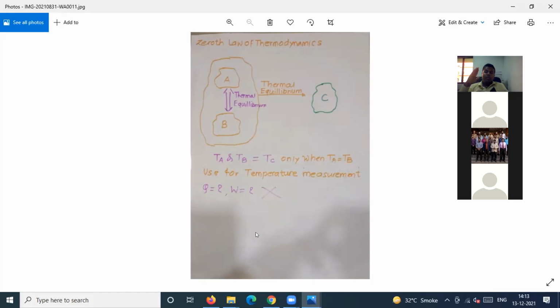See, there is no concept where you can add the temperature. Temperature can never be added. Let me clear. I am repeating. When can we say the temperature of both bodies is the same as the third body? We can say it only when the temperature of both bodies is the same. Only then can we say that.